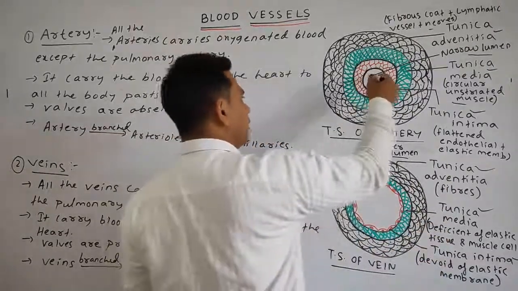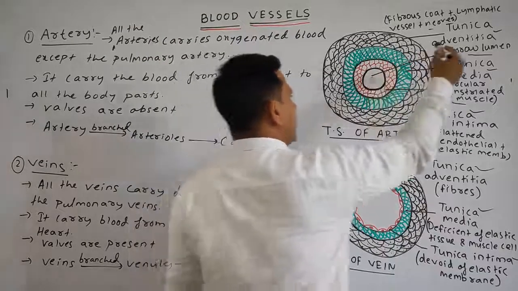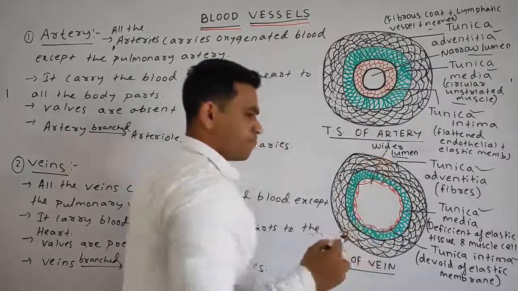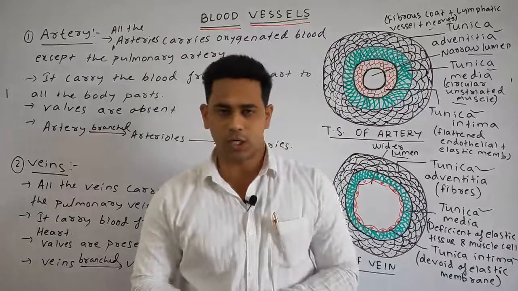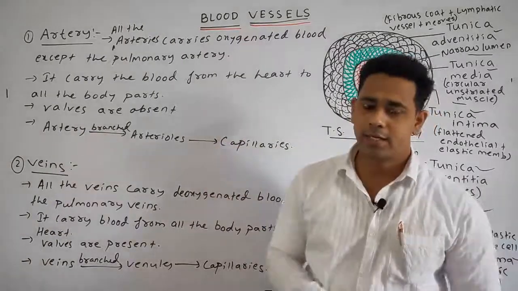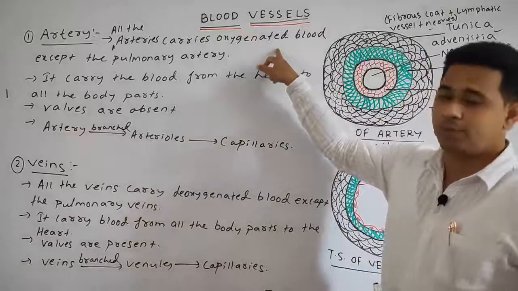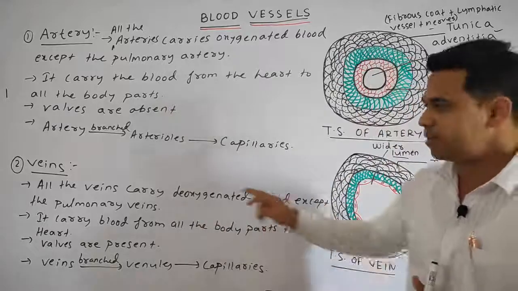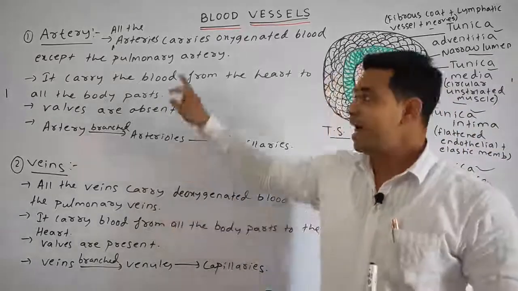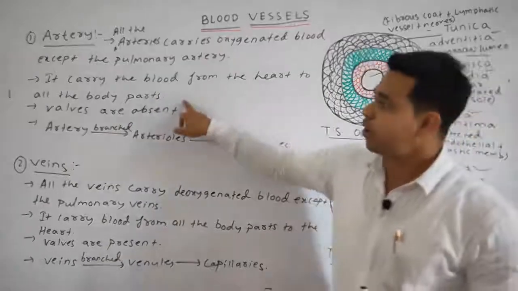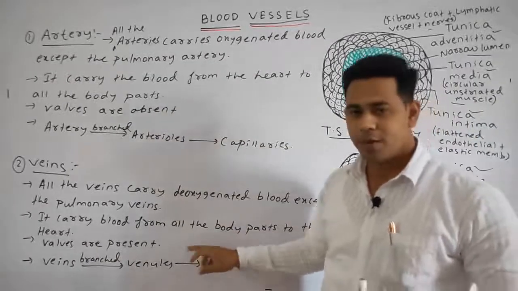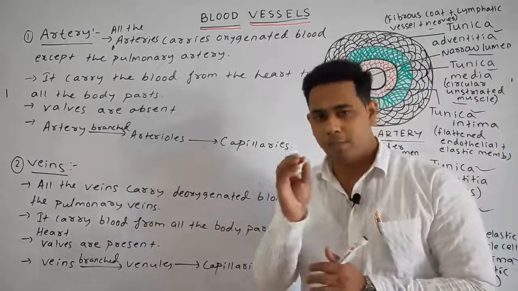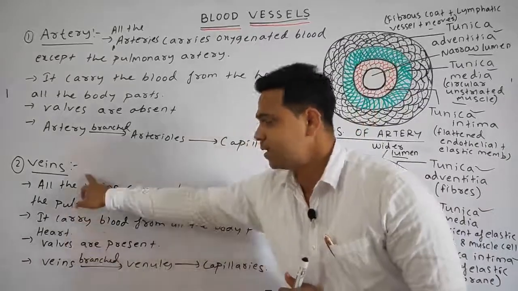The major difference is that the lumen present in the artery is very narrow, whereas the lumen in the vein is wider. Also we have discussed that in all the arteries, oxygenated blood flows, except the pulmonary artery. Similarly, all the veins carry deoxygenated blood, except the pulmonary veins. The artery carries the blood from the heart to all the body parts, whereas the veins carry the blood from all the body parts into the heart.